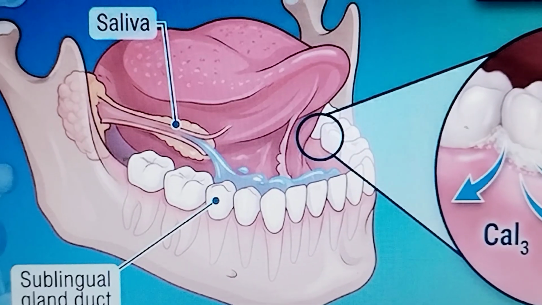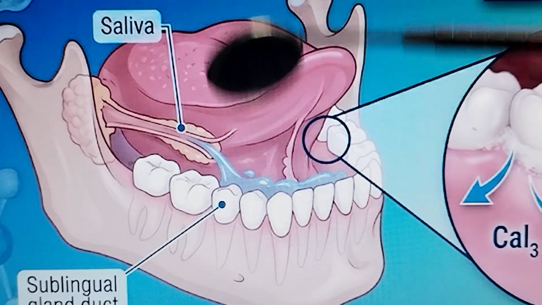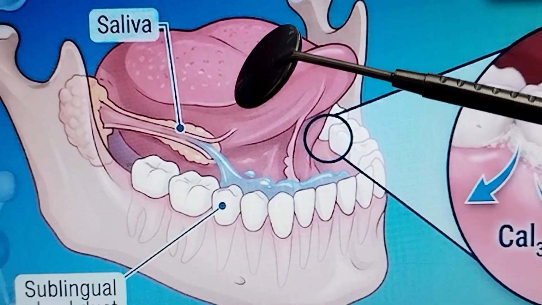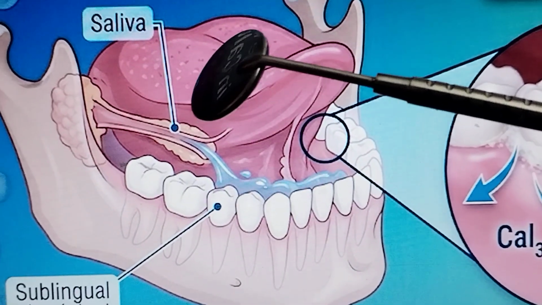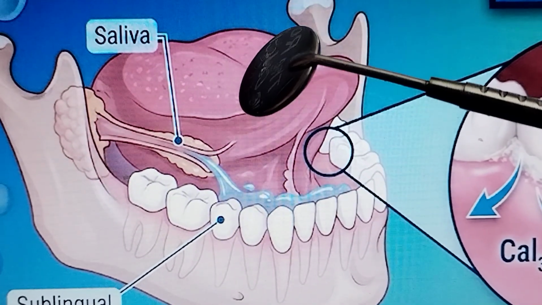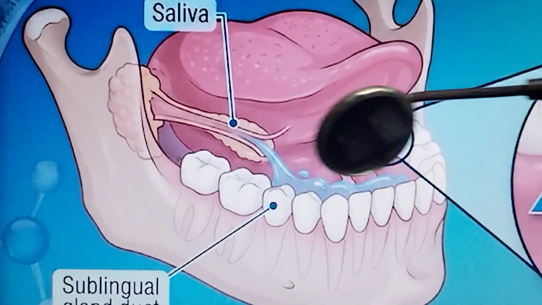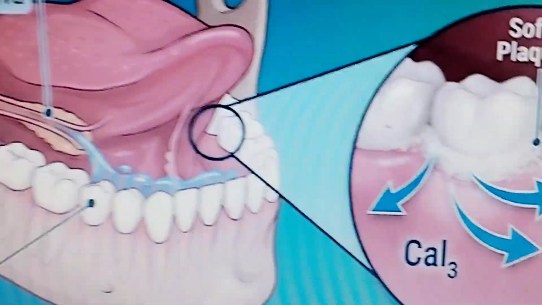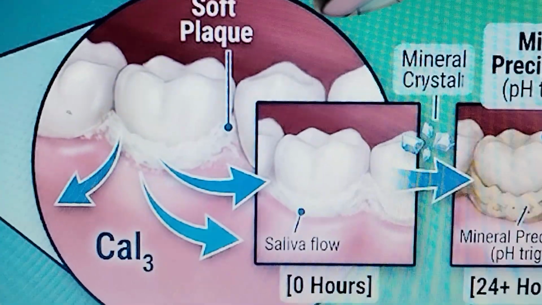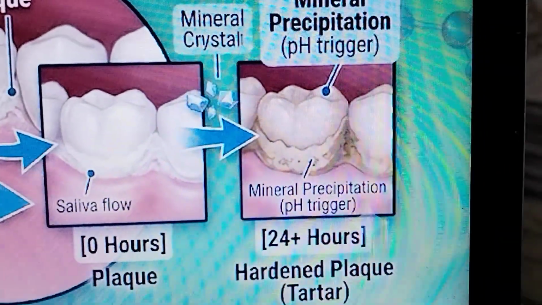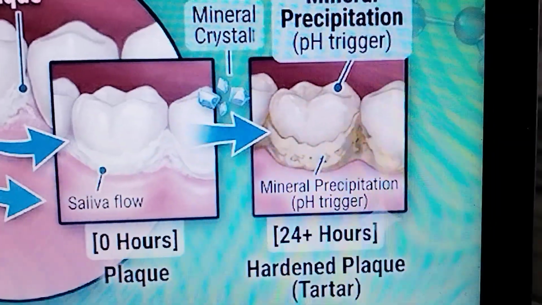Saliva is biologically supersaturated with calcium and phosphate ions, essential for enamel remineralization, good of course, and spontaneous plaque calcification, that is bad. At the openings of the salivary gland ducts, soft plaque is formed, and then mineral precipitation hardens the plaque into tartar.